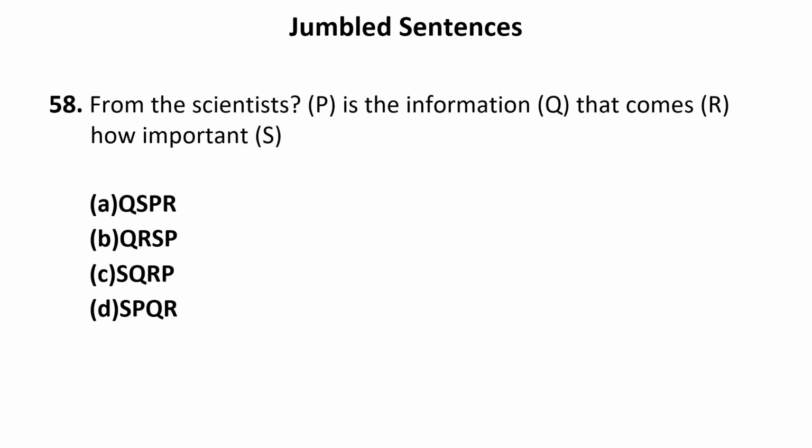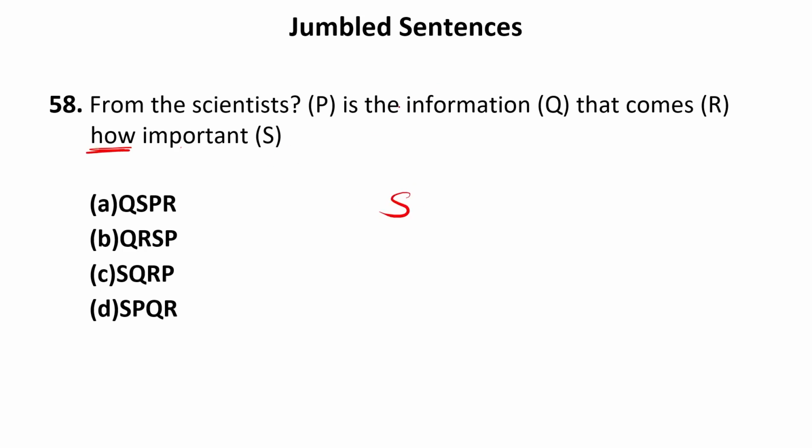Now, let us move to the next one. This is a question sentence. This is again very simple. If a question is there, it either begins with a helping verb or a question word, but there is no helping verb, so the question word is given. So, how important?